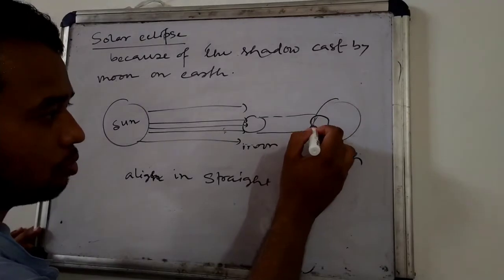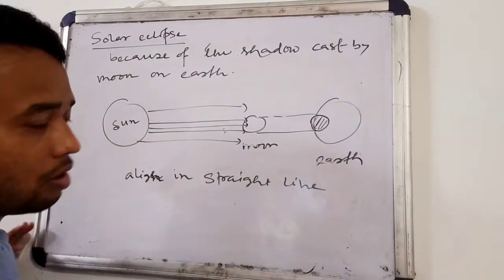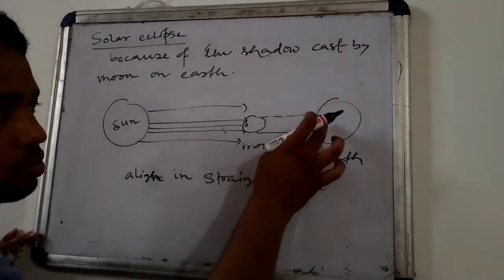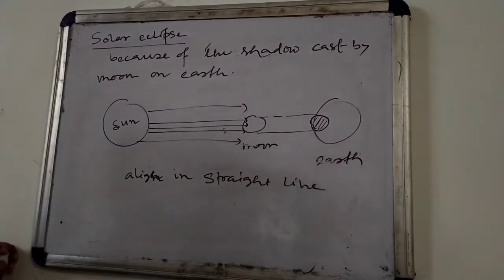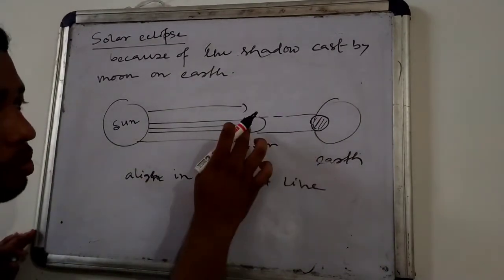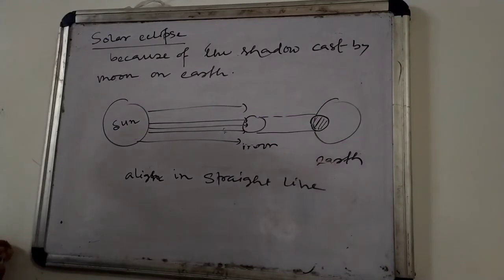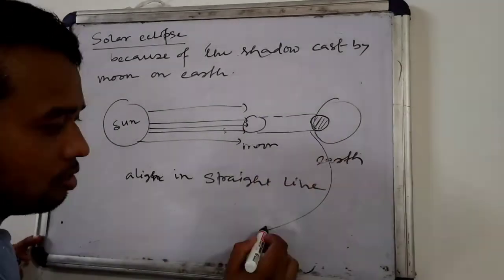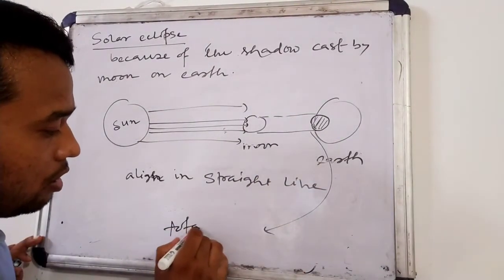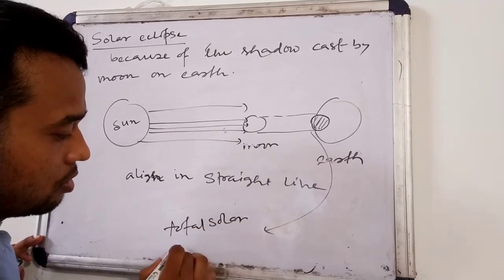So no sunlight will fall here, then this region will be black, or a shadow of the moon will be created here. So this is called total solar eclipse.